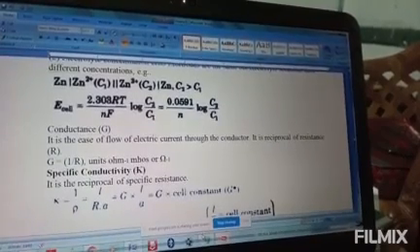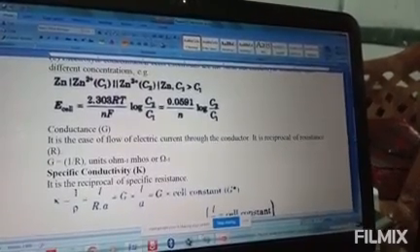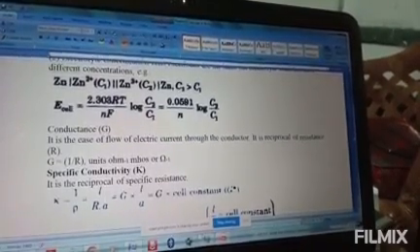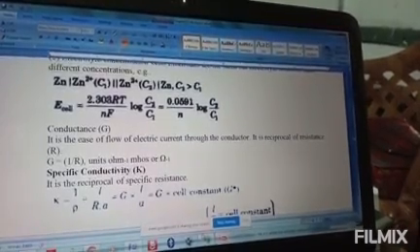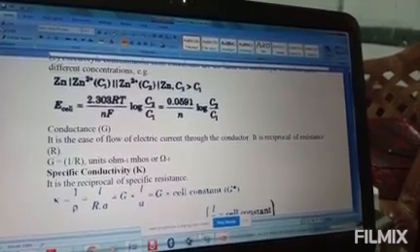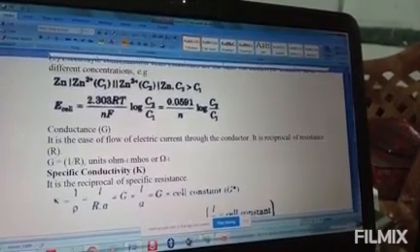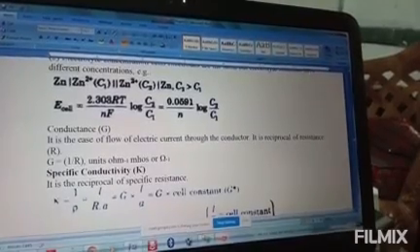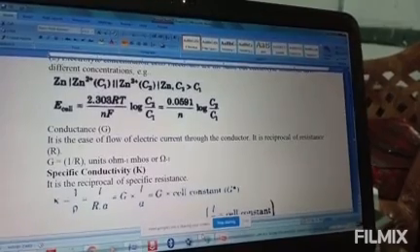Okay, so then you need to write the cell equation. Here magnesium changes to Mg2 plus, that means electrons are lost, this becomes the anode. The anode should be written first, so we write Mg oblique Mg2 plus, concentration 0.130 M, then the salt bridge, then the reduction part, that is the cathode: Ag plus, 0.001 M oblique Ag. This is our cell representation.